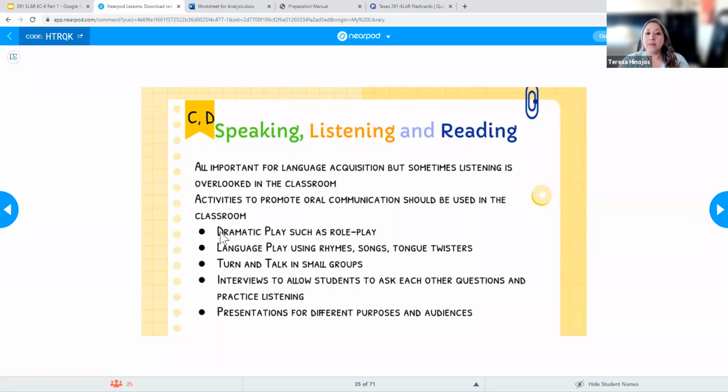Okay, so one example would be dramatic play, such as role playing, right? So maybe in the later grades, maybe even in kindergarten, right? I can have the students role play, right? So okay, we read a story, so now I want you to act like the three little pigs, and I want you to act like the wolf, and what is that going to look like, and have the conversation or act out the play for us, right?